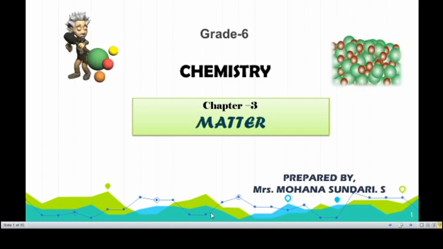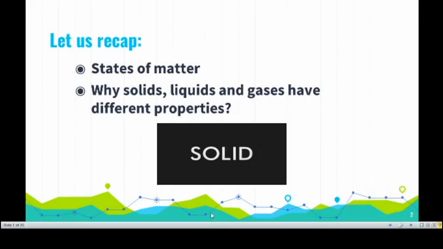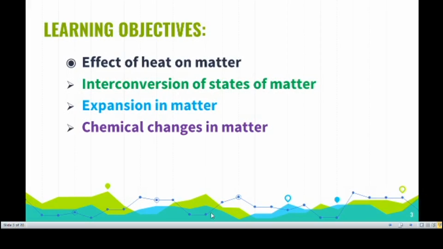In this video we are going to discuss chapter 3, matter. We already discussed states of matter, properties of matter and why solids, liquids and gases have different properties in the previous video. Now we are going to discuss the next continuation chapter, effect of heat on matter. In this, we are going to discuss three categories: interconversion of states of matter, expansion in matter, and chemical changes in matter.